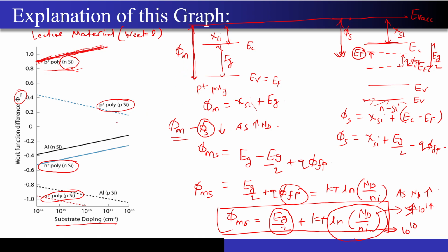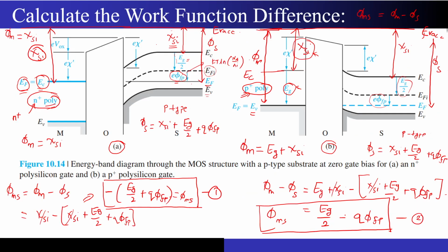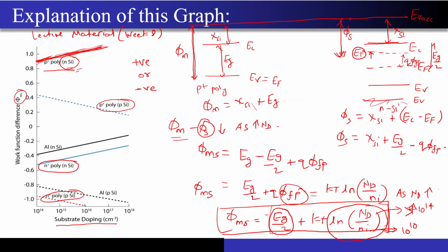So just follow this procedure and you will be able to easily get whether this graph will have negative slope or positive slope, and whether the values will be positive or negative. When you derive equations like this, somewhere you will get a negative sign, like minus Eg by 2, or minus of this entire bracket, just like what we got for this particular equation 1. You can see that this value will always be negative, whatever you do. So that's why in some of these cases you are seeing that the graph is always negative. That was the reason for that case.